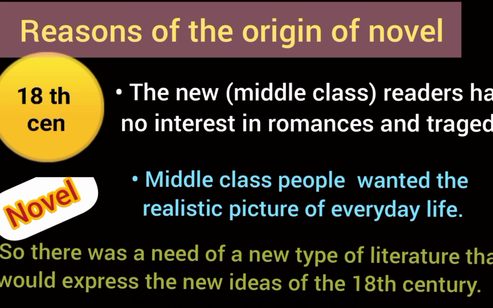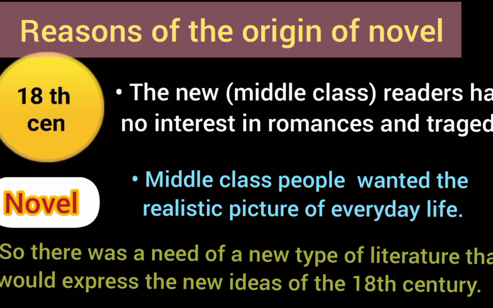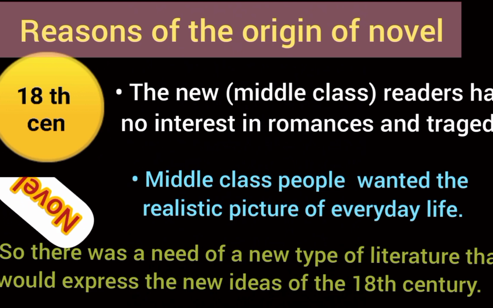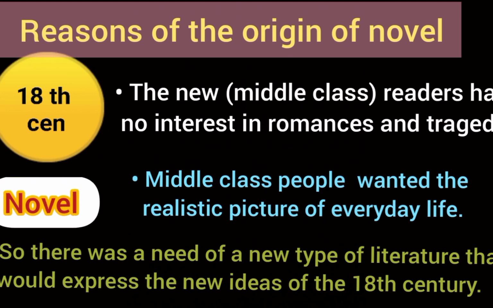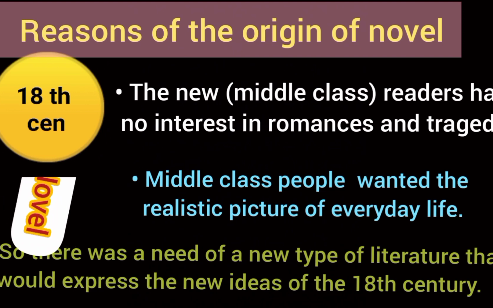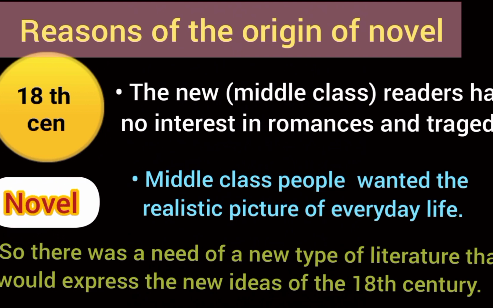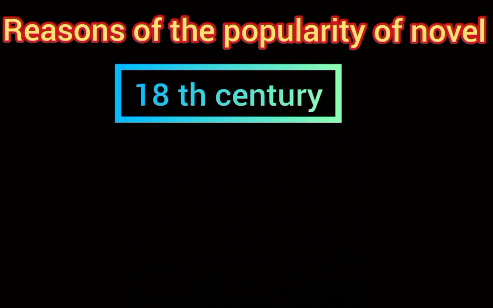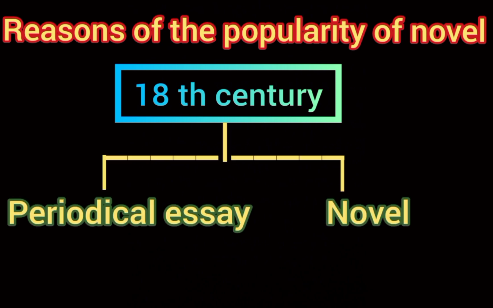The novel as a literary genre has a history of about 2000 years. There were some Greek romances, stories of ideal love and marvelous adventures. But the novel took a new form in 18th century and it became most popular. Now let us see the reasons of the popularity of this literary form, that is novel. 18th century has gifted English literature two literary forms. Which are they? The periodical essay and novel.